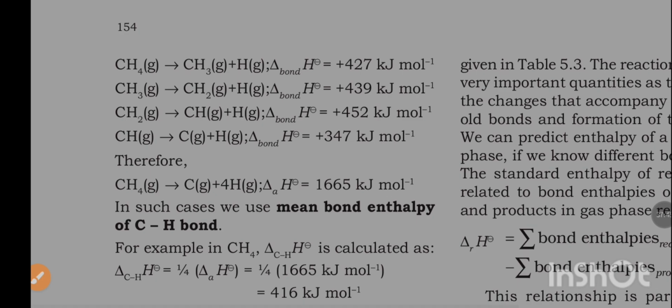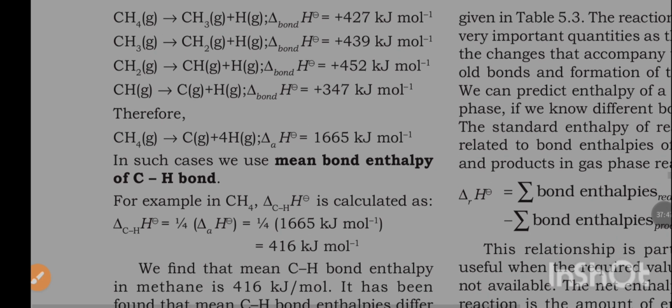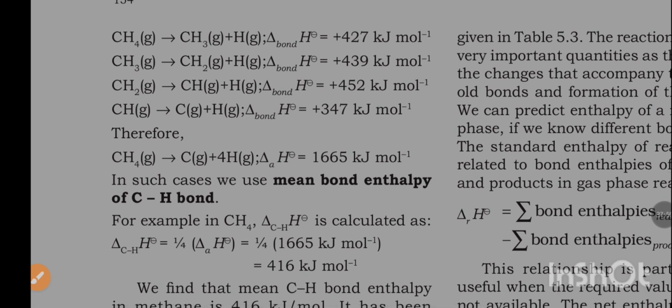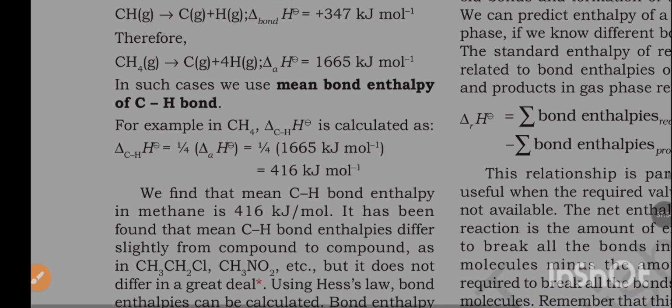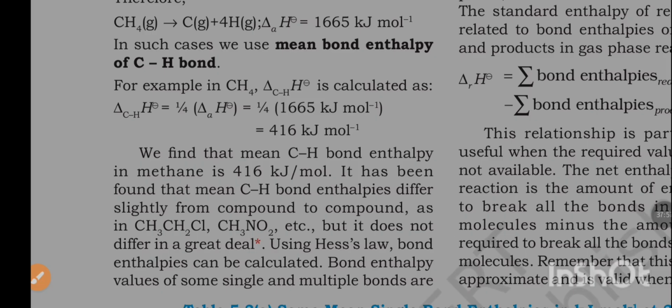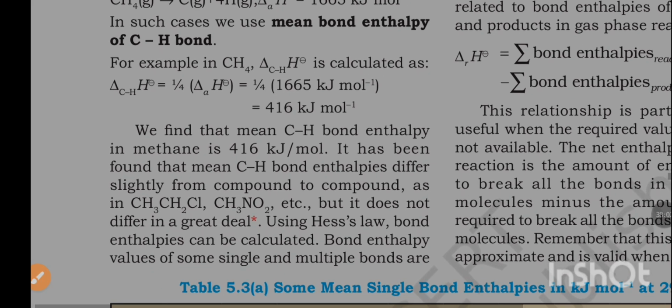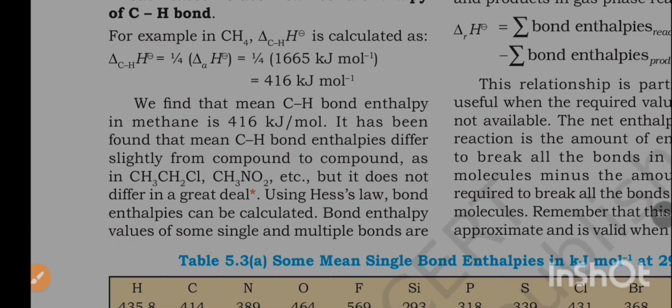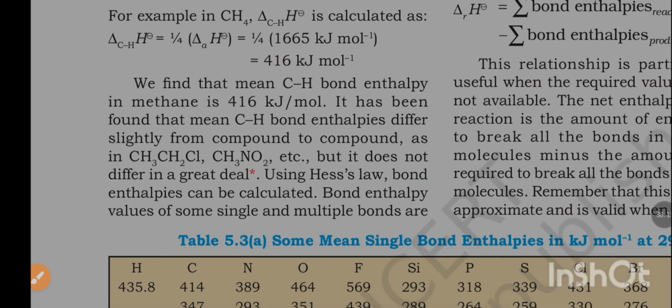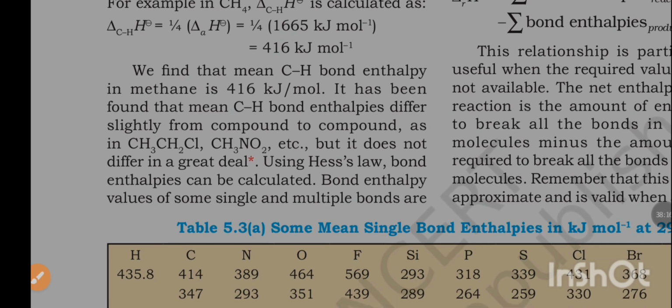We can see in these reactions. Therefore, CH4 to C plus 4H, del aH is equal to 1665 kJ per mole. In such cases, we use mean bond enthalpy of the carbon-hydrogen bond. For example, in CH4, del C-H H is calculated as half del aH, which is equal to half into 1665 kJ per mole, equal to 416 kJ per mole. We find that mean carbon-hydrogen bond enthalpy in methane is 416 kJ per mole.